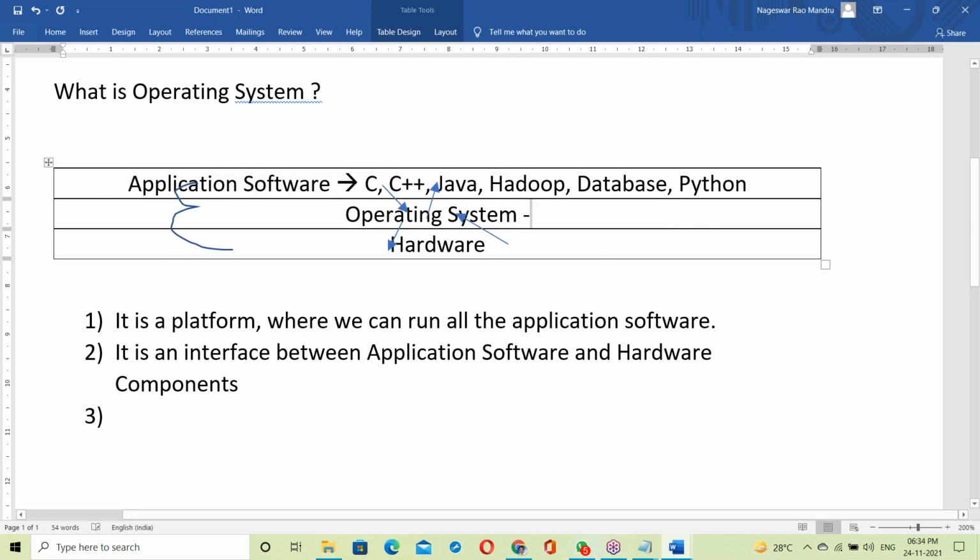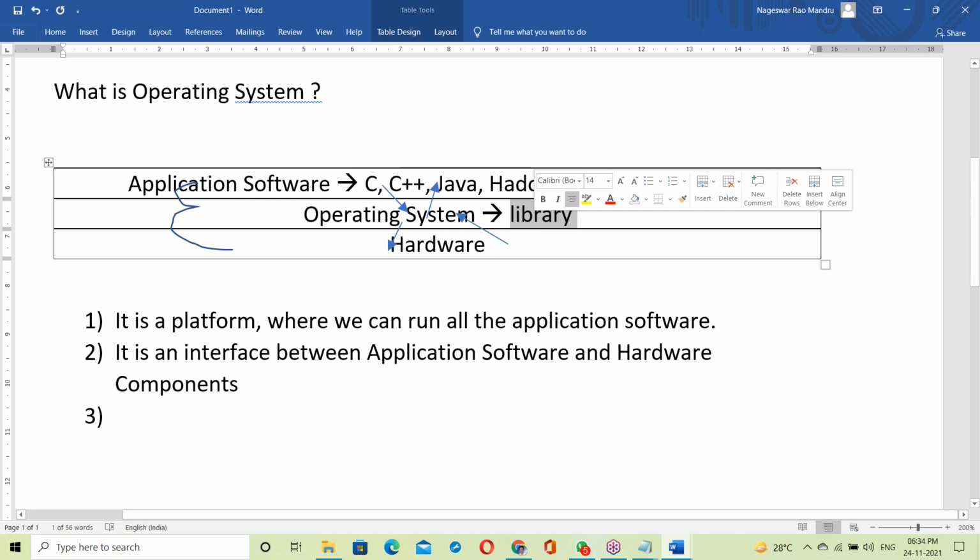To communicate between application software and hardware, every OS has its own library. There is a library inside of OS. What is a library? A library is a collection of functions, C language functions. Operating systems were developed in C language. Windows OS in C language, Linux in C language, Unix in C language. Almost all the applications were developed in C language. That OS library means just C language functions.